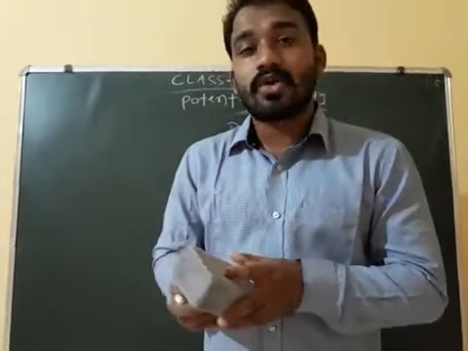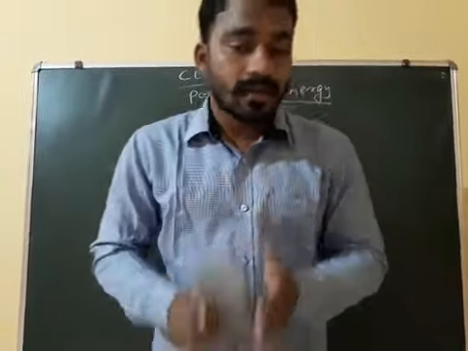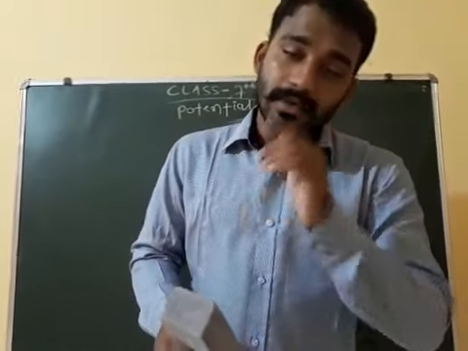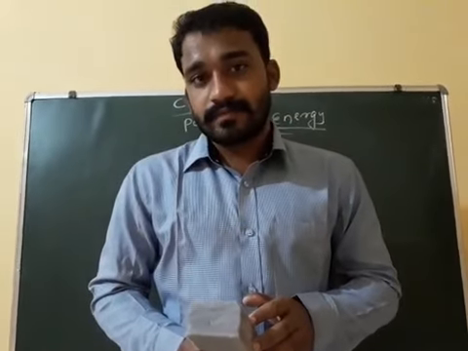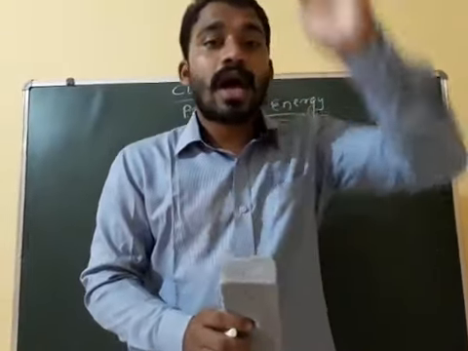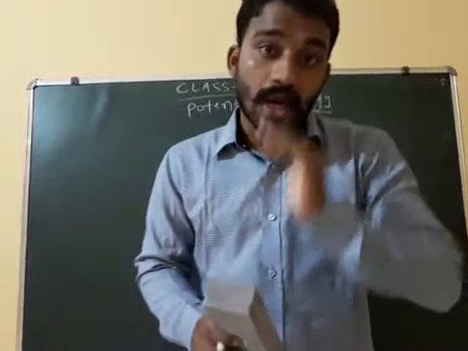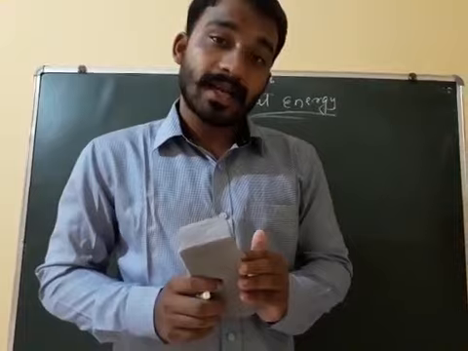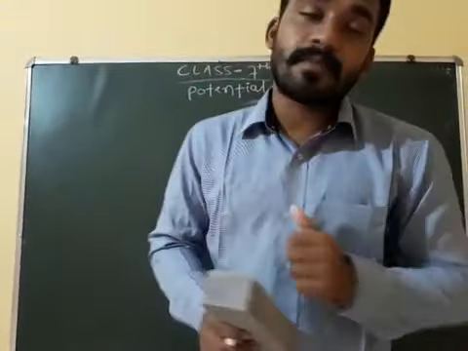If you throw anything, it will fall down. Why? Due to the gravity of earth. So gravitational potential energy depends on the height of the object above the ground. Clear?